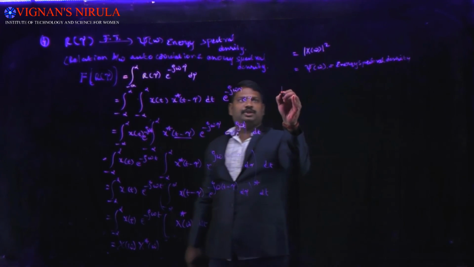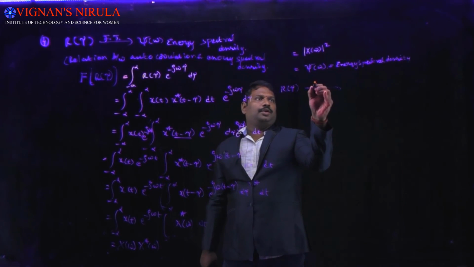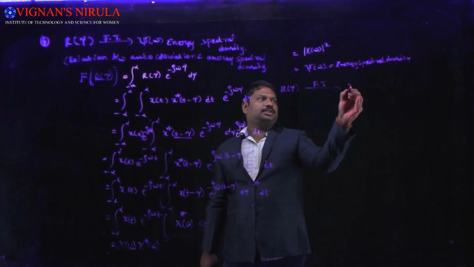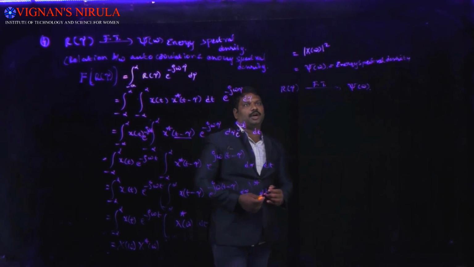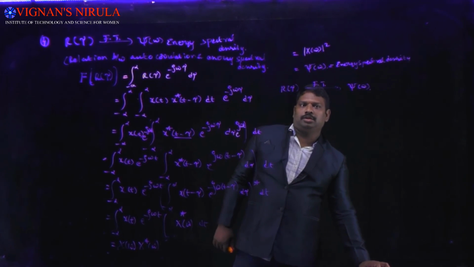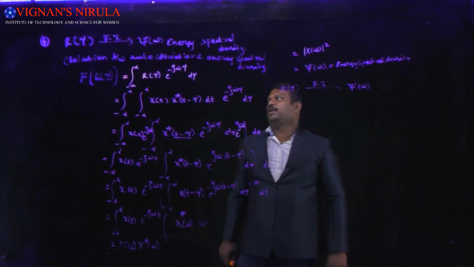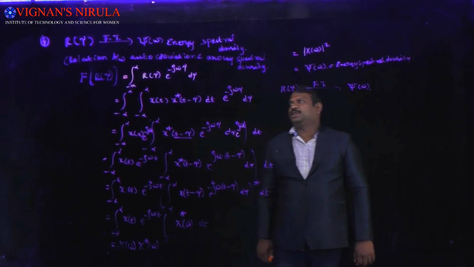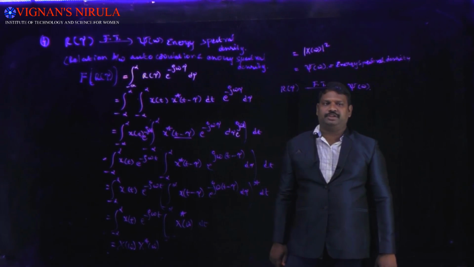Therefore, the Fourier transform of R of tau will be nothing but our psi of omega. That is called the fourth property of our autocorrelation, which is the energy spectral density, defined as mod of X of omega whole square.